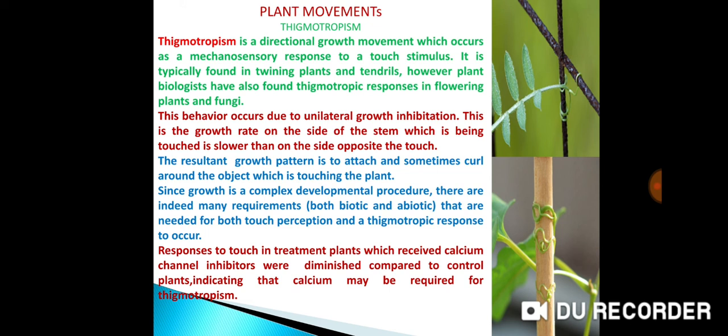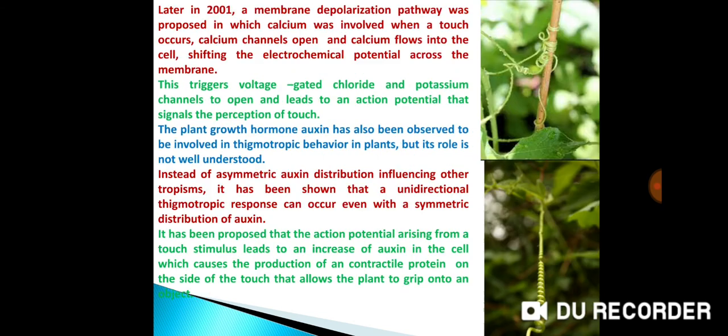Responses to touch in plants treated with calcium channel inhibitors were diminished compared to control plants, indicating that calcium may be required for thigmotropism. Later in 2001, a membrane depolarization pathway was proposed in which calcium was involved.